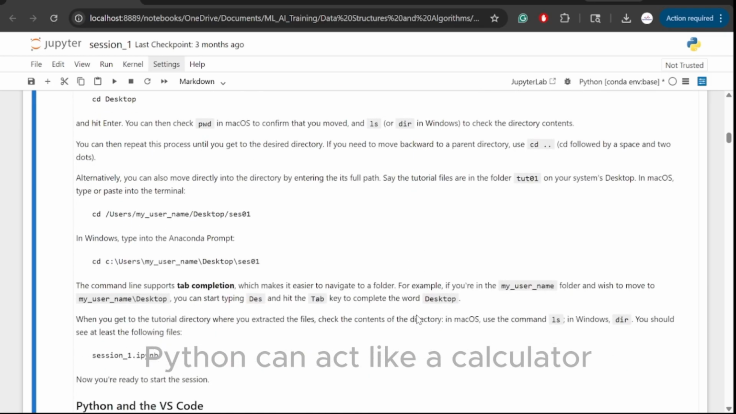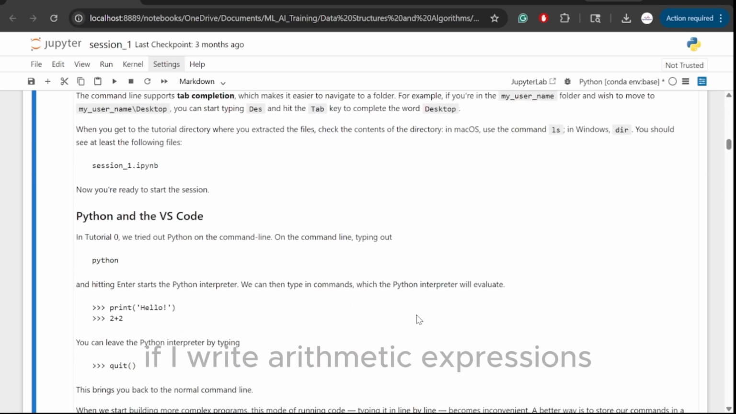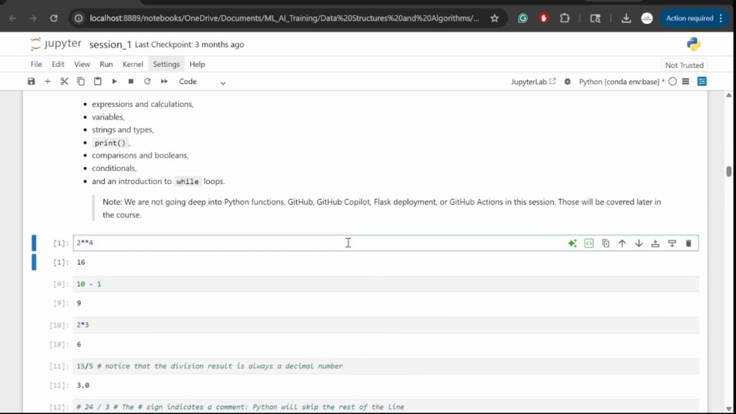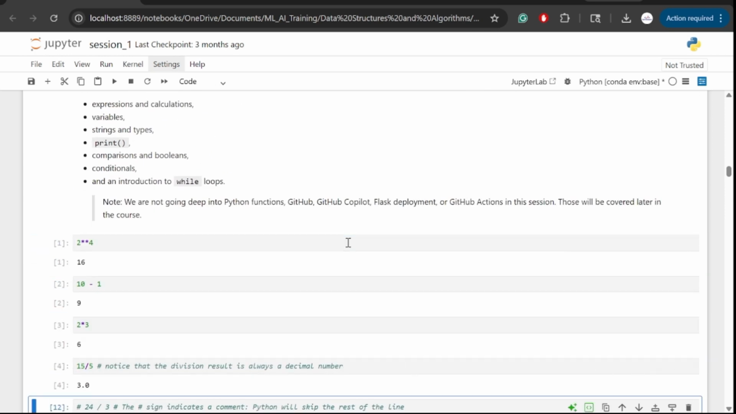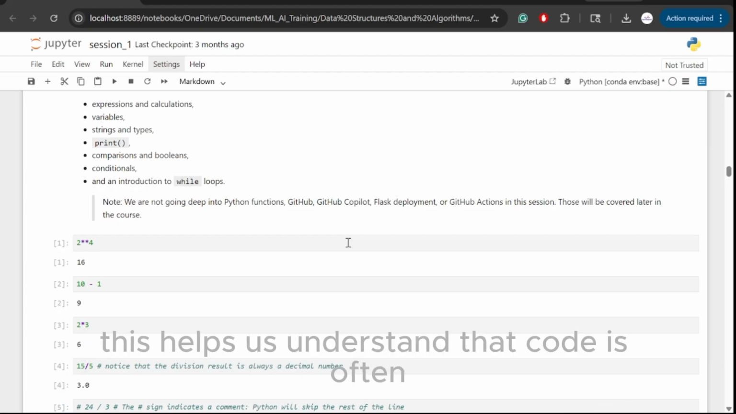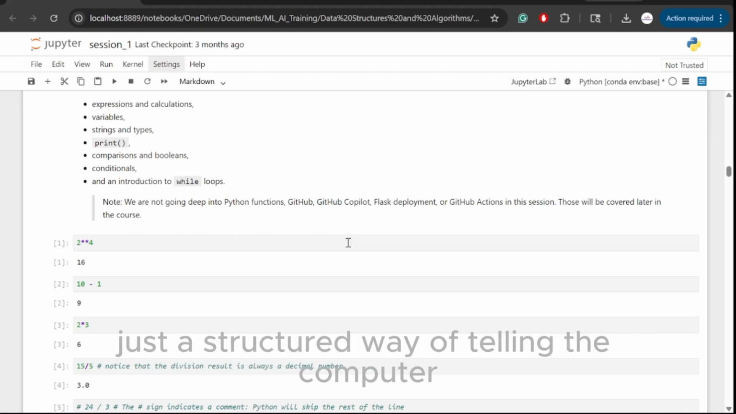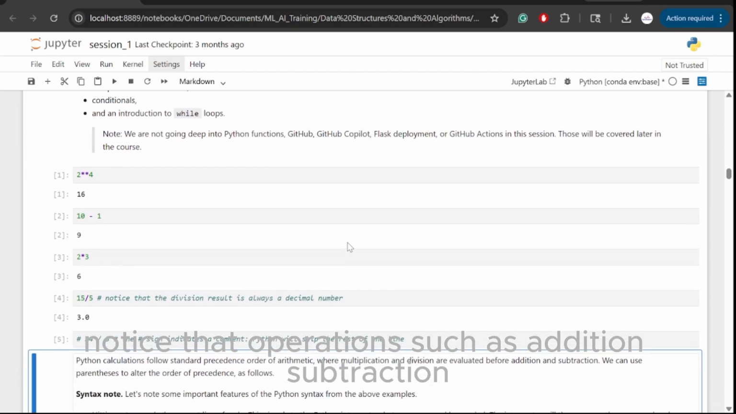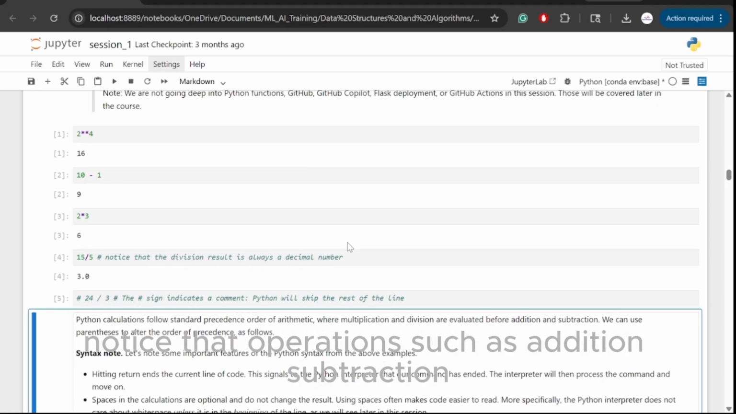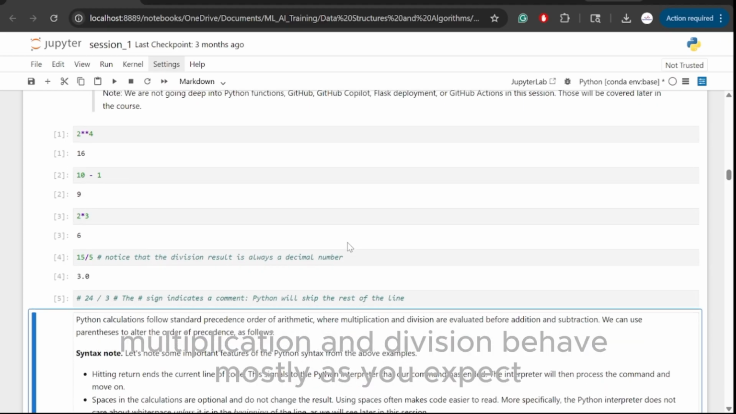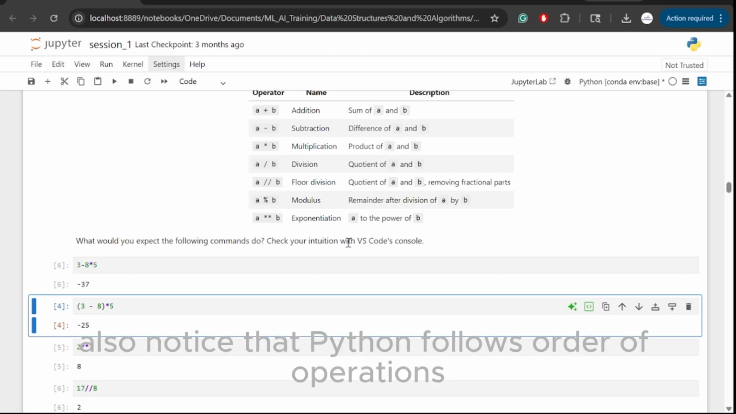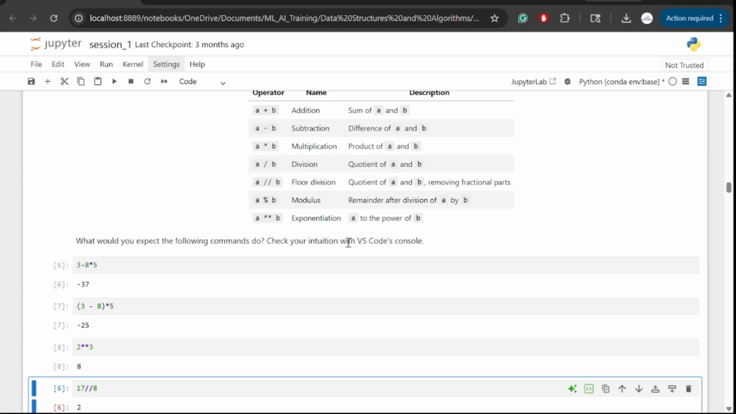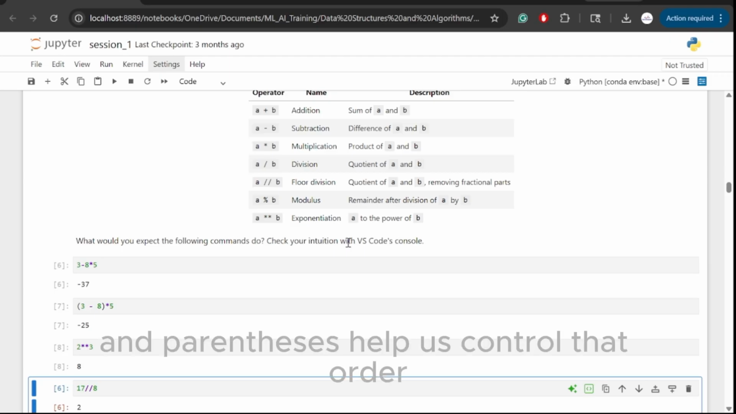Python can act like a calculator. If I write arithmetic expressions, Python evaluates them and gives me a result. This helps us understand that code is often just a structured way of telling the computer how to combine values. As we go through these examples, notice that operations such as addition, subtraction, multiplication, and division behave mostly as you expect. Also, notice that Python follows order of operations, and parentheses help us control that order.